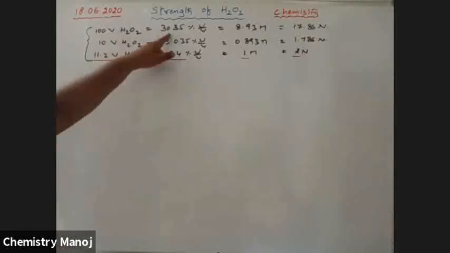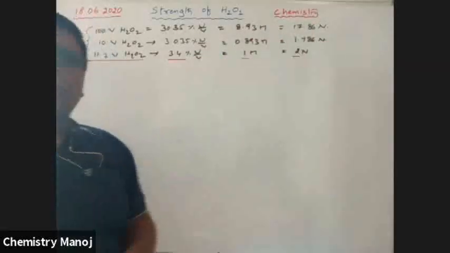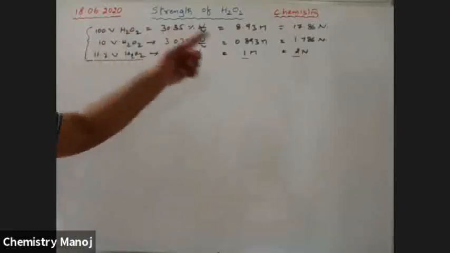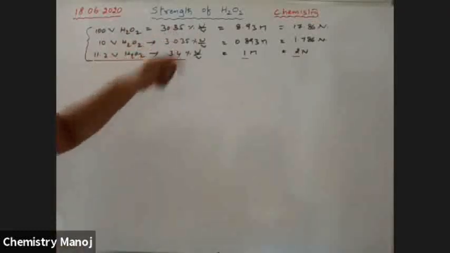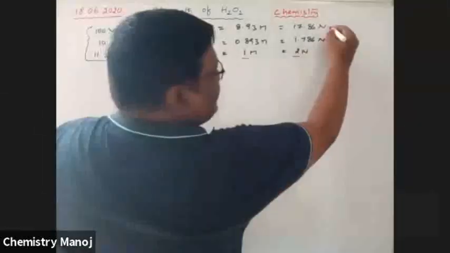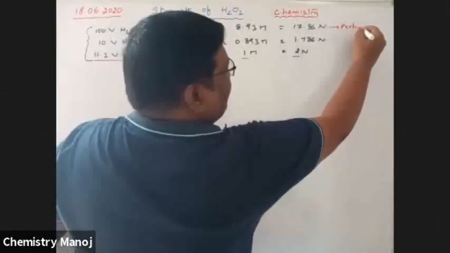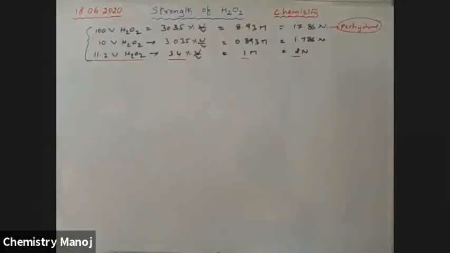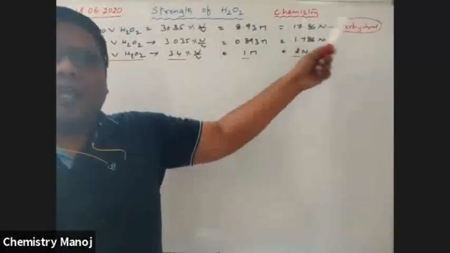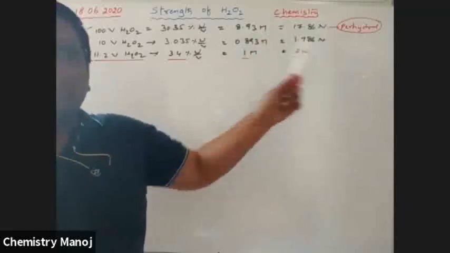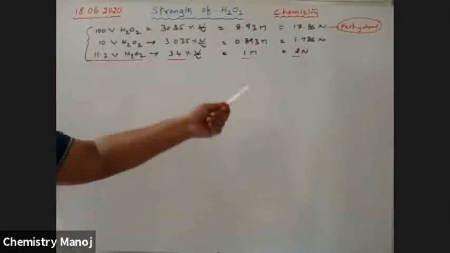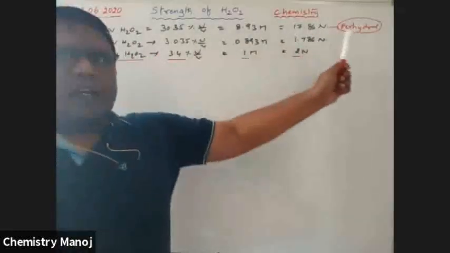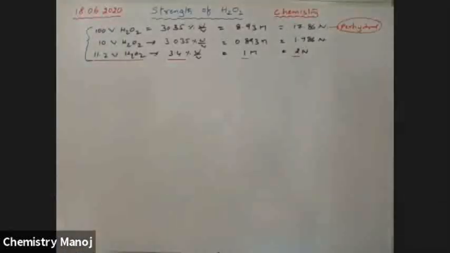So this one was calculated yesterday. This one and this one were calculated just at the beginning of this class. So all these are equivalent. This is nothing but perhydrol. What is the normality of perhydrol? That is 17.86. What is the molarity of perhydrol? That is 8.93. What is the volume strength of perhydrol? That is 100 volume H2O2. And the percentage weight by volume of perhydrol is 30.35. All these values are only for perhydrol. The remaining are other cases.